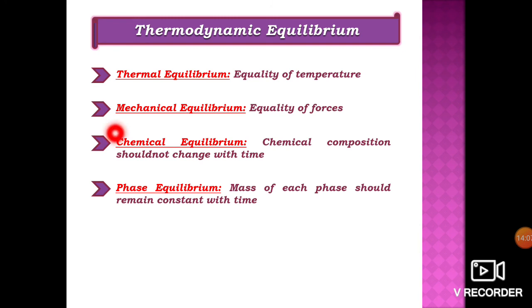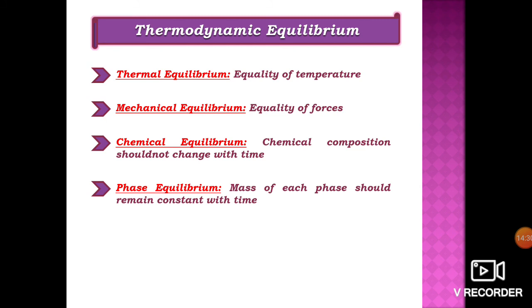Next is mechanical equilibrium. That means equality of forces. All the forces arising due to pressure should be the same. That means the pressure should be the same at each and every point of the system, and with time. Pressure should not change with space or with time.